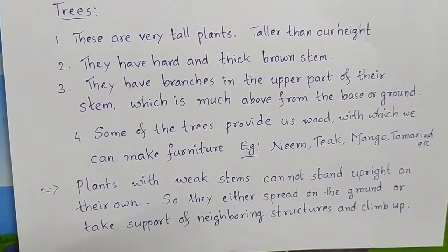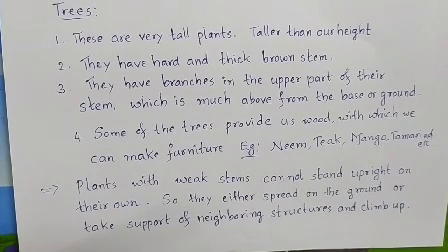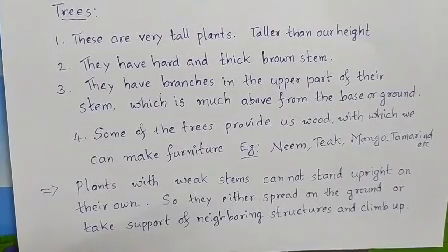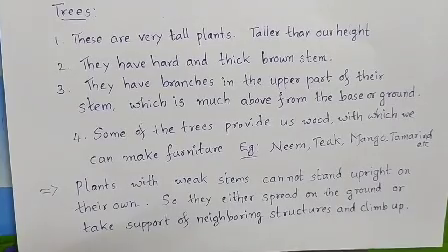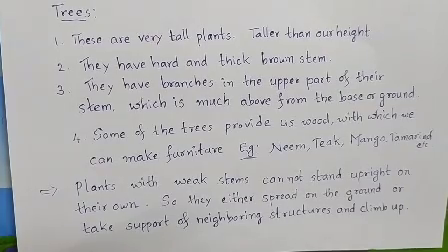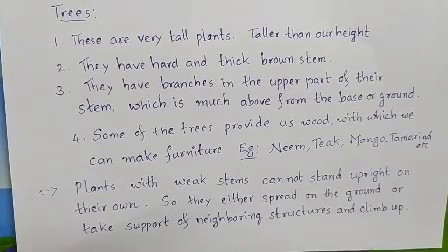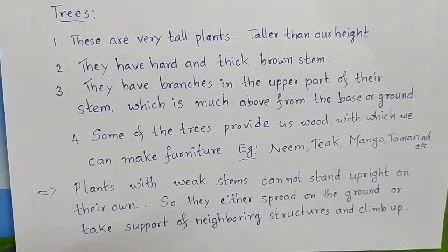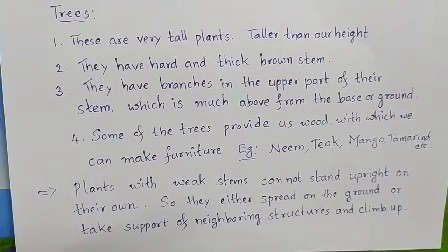And this is much above from the base or ground, not like in herbs. In trees, the branches are present in the upper part of their stem, much above from the base or ground. Some of the trees provide us wood with which we make furniture, like teak, tamarind, neem. All these plants provide us wood with which we make furniture, right?